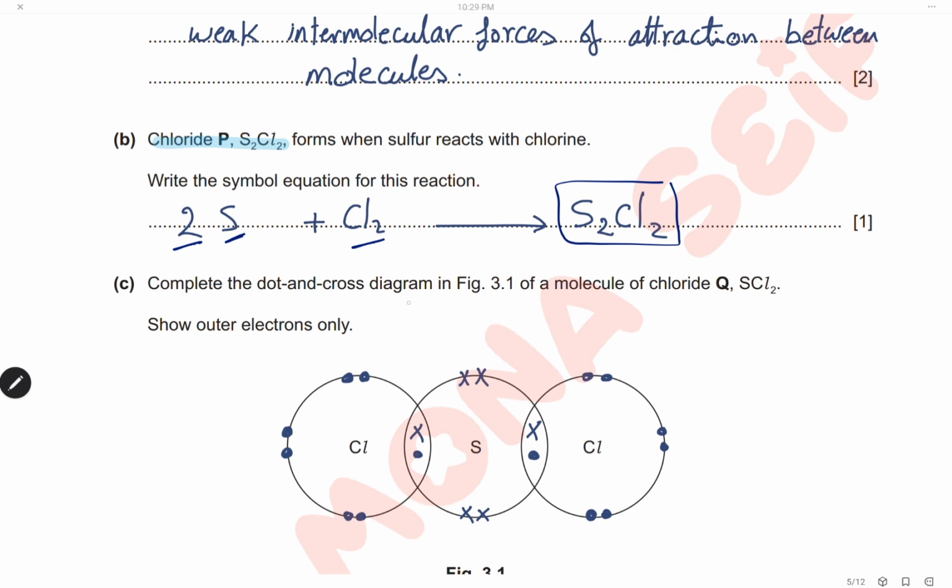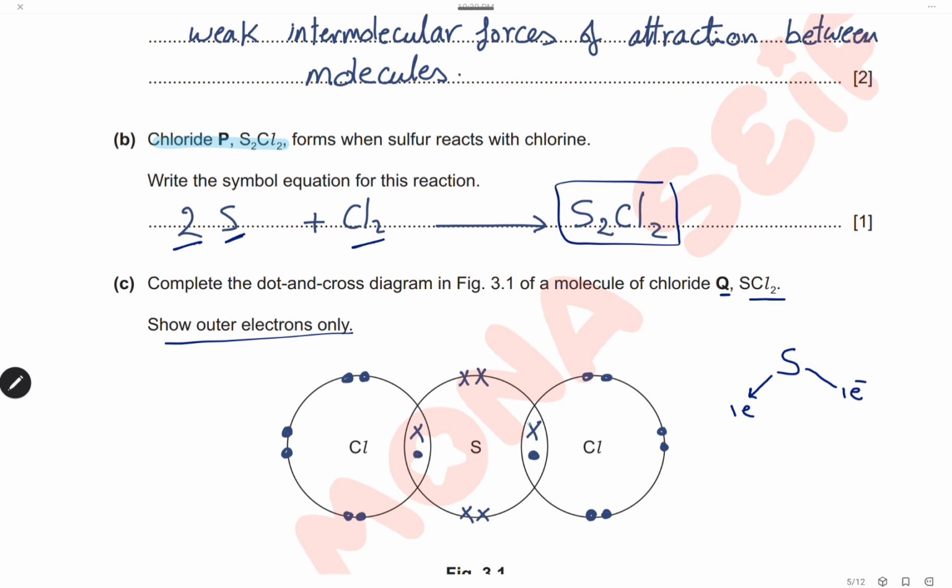Complete the dot and cross diagram for 1 molecule of chloride Q, SCl2. Show the outer electrons only. Sulfur is in group 6. It has 6 electrons in the outer shell. To complete the outer shell to 8, it needs 2 electrons, so it will share 1 electron with each chlorine